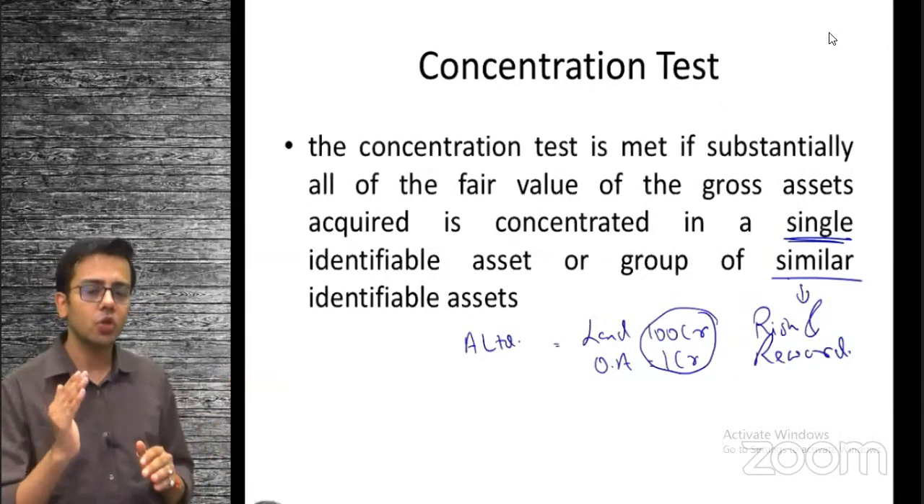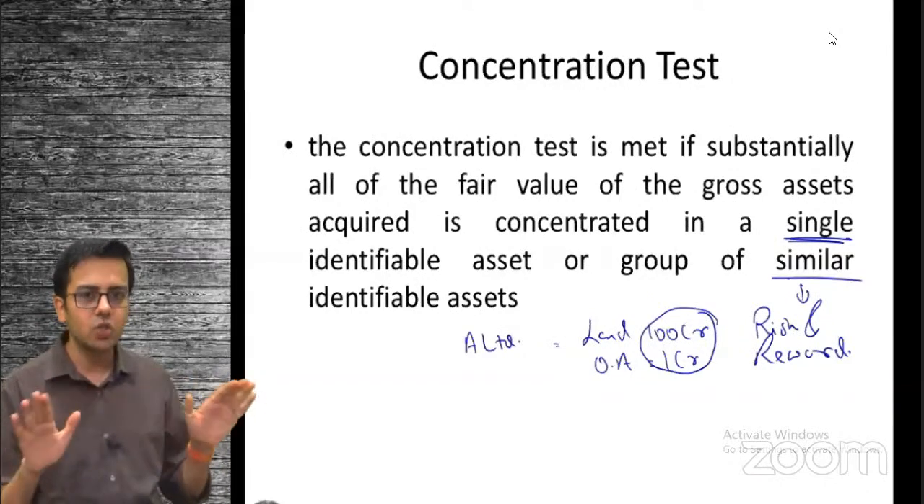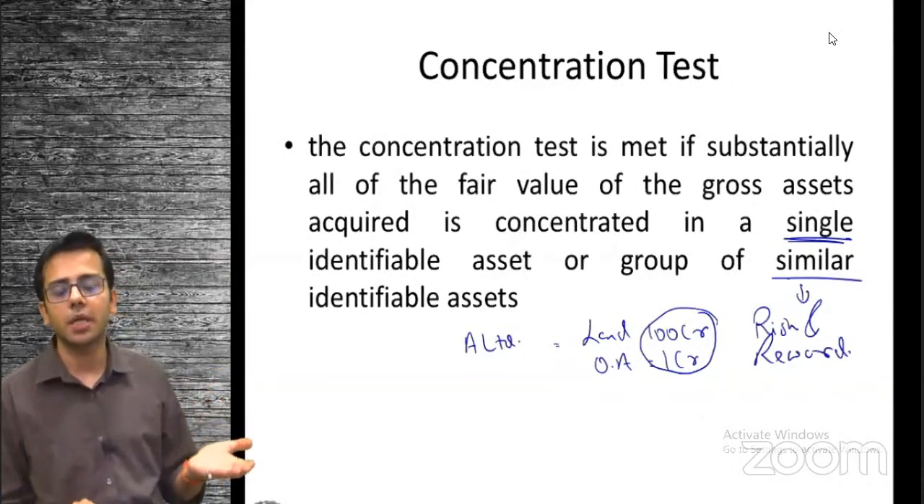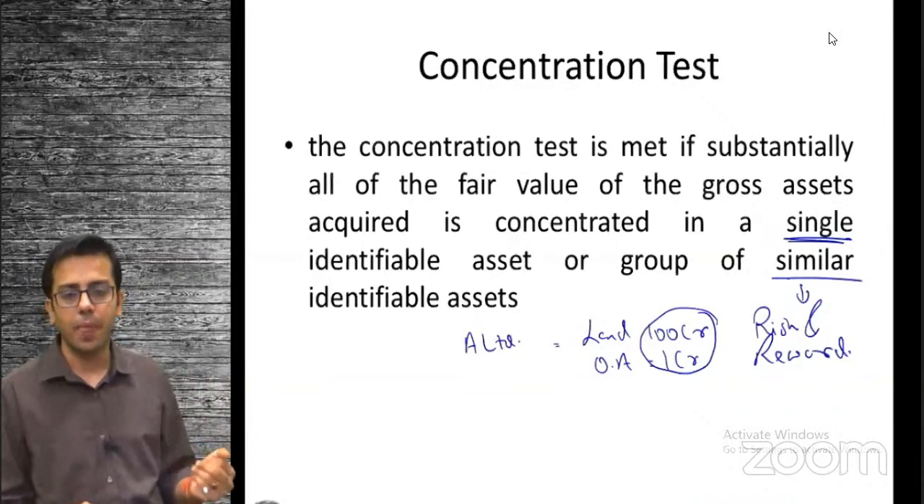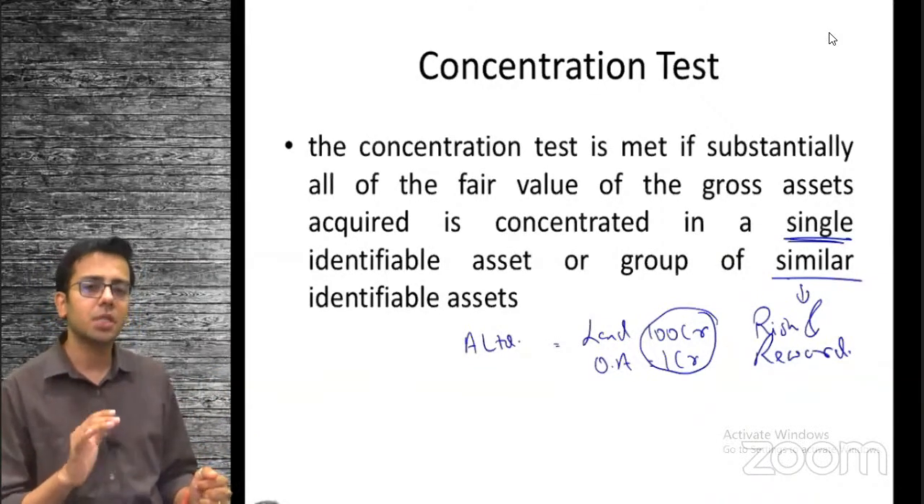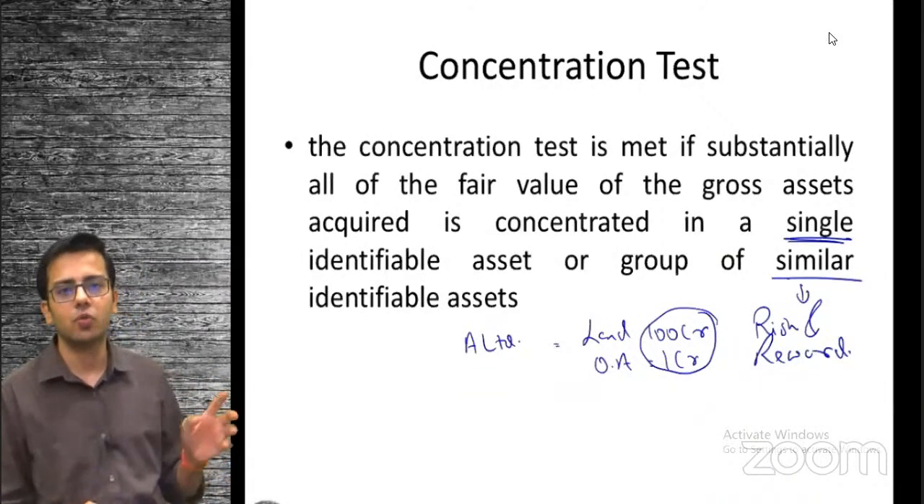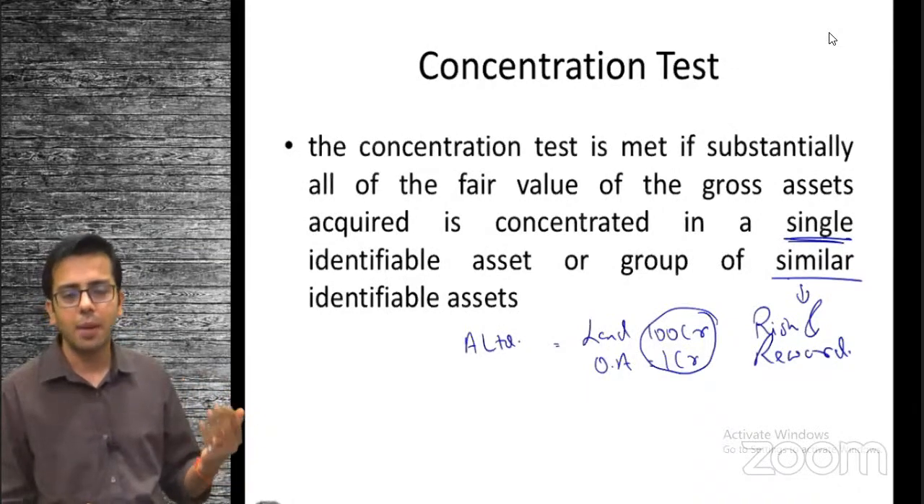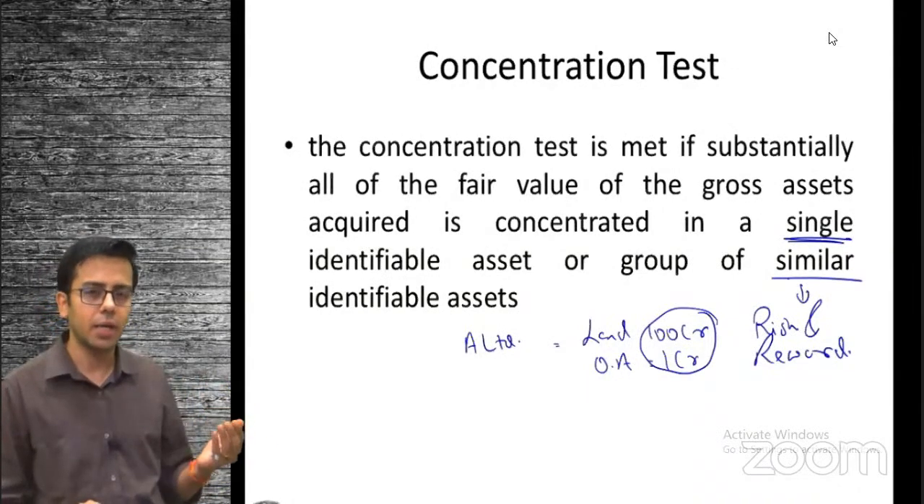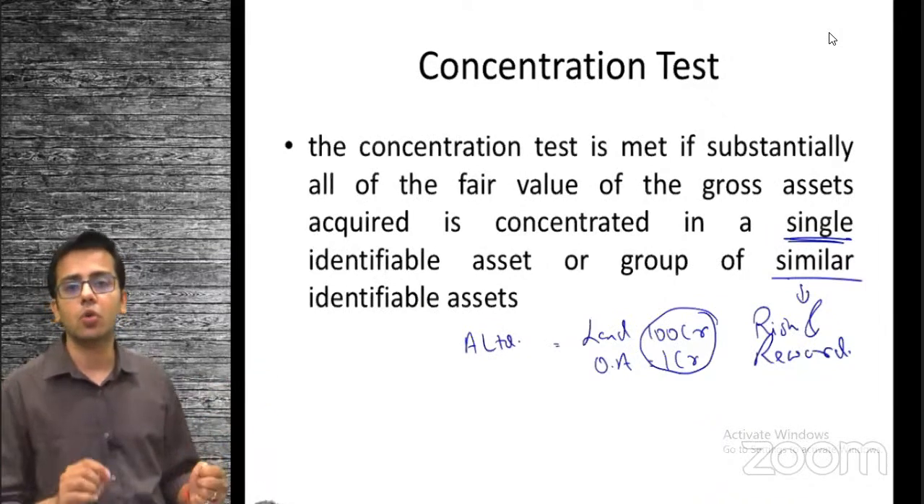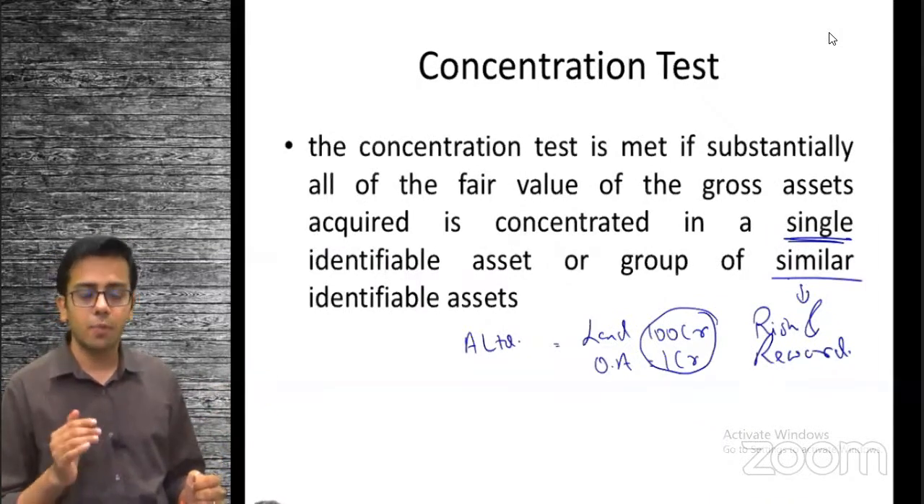So on the face of the paper, I am purchasing A Limited. I am purchasing an entity. But actually, substantially what I'm paying for is land. It is not for A Limited, substance over form. I'm paying for A Limited, and I'm paying for land, and land constitutes 100 crore out of 101 crore that I've paid. So what I've paid is substantially for land.